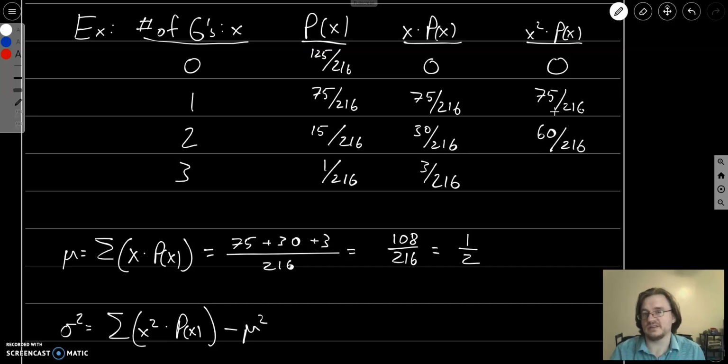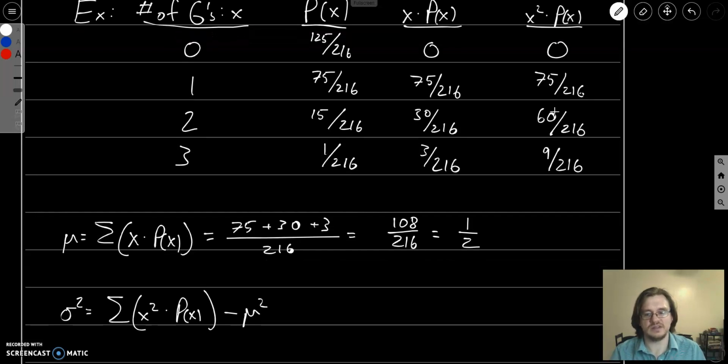And 3 squared is 9. 9 times 1 over 216, well, that's just 9 over 216. So again, we will need to add all these up, which if I add 0 to anything, it doesn't change it. So this is going to be 75 plus 60 plus 9 over 216, and we're going to subtract the mean, which is 1/2, squared.